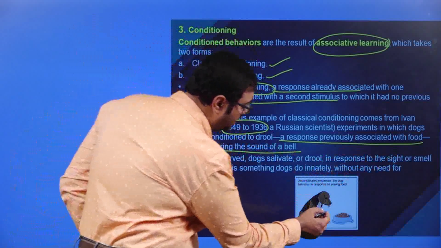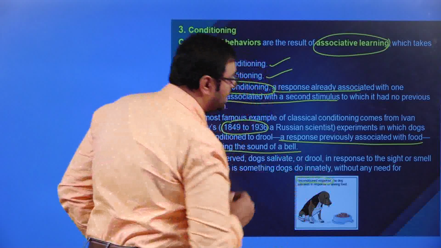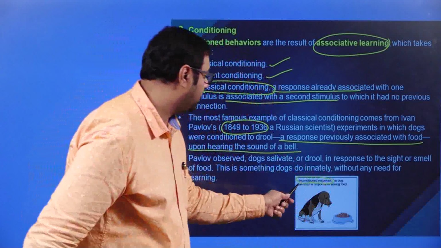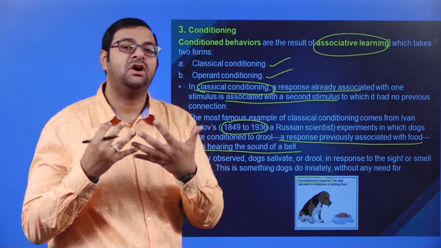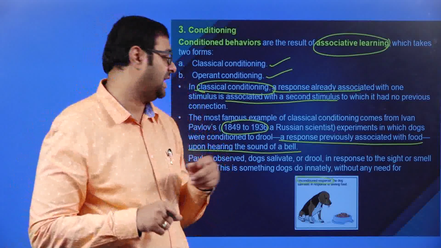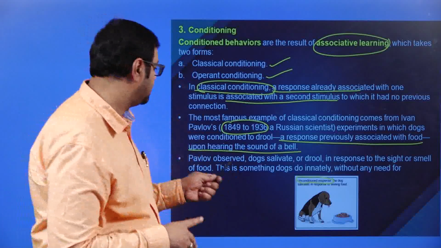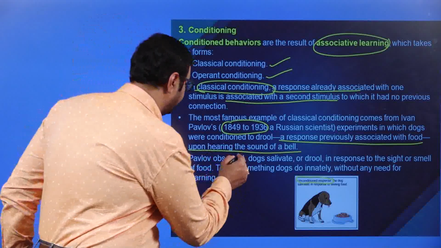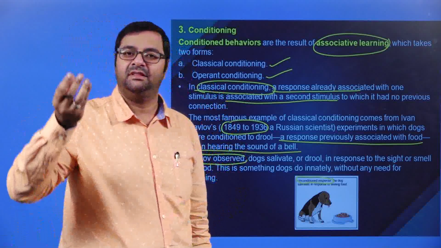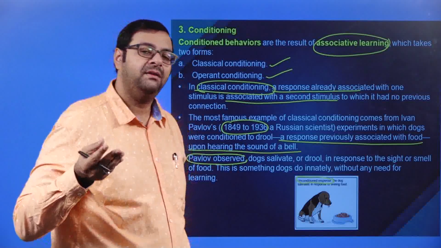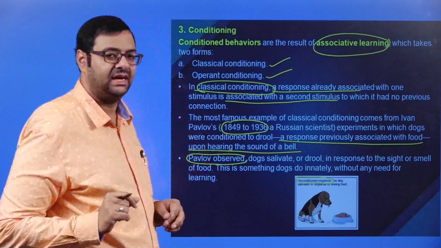So in this picture you can see the unconditional response. What is this unconditional response? The unconditional response is nothing but the dog salivating in response to seeing the food. When the dog has seen the food or smelled the food, it starts to salivate, or drool, even more. That is what Pavlov observed. So the dog salivates more when the smell of food is given or when the food is brought to it. This is the first thing that Pavlov observed.